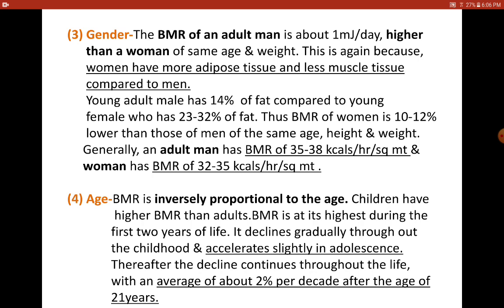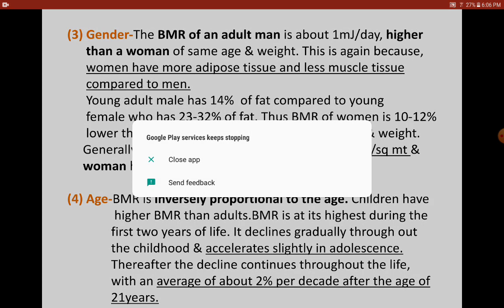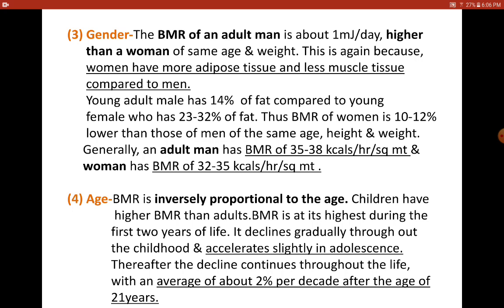We all know that women have more adipose tissue and less muscle tissue compared to men. Therefore, a young adult male can have only 14% fat compared to a female who can have 23 to 32% fat deposition in the body. So the BMR of women will be 10 to 12% lower compared to men of the same age, height or body surface area. So this is with respect to gender.